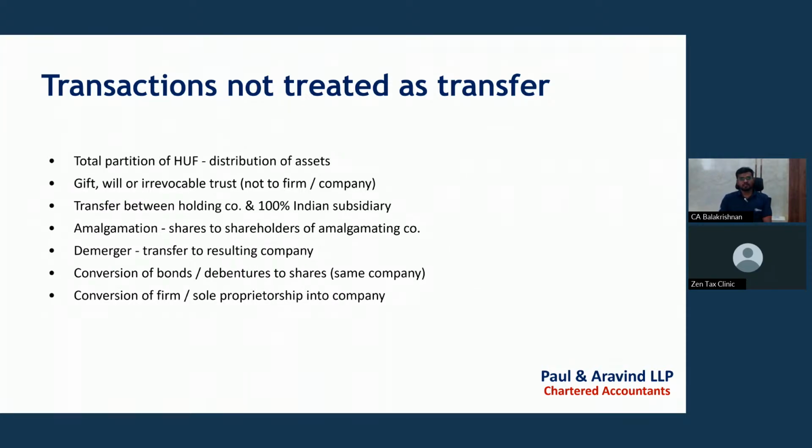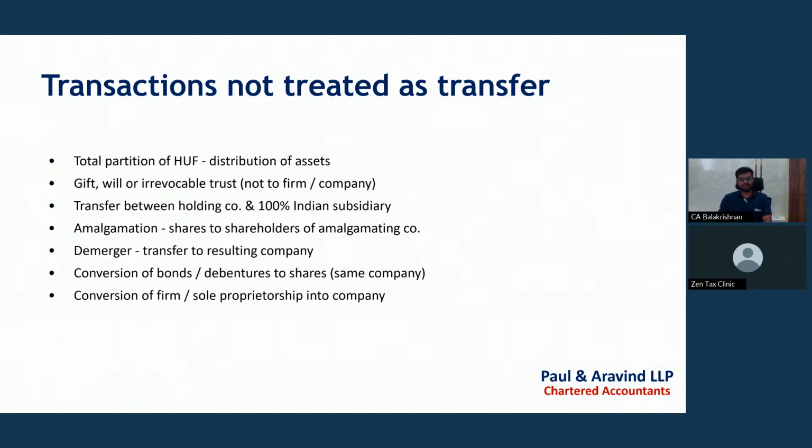We will see what is not treated as transfer. Generally everything is covered under transfer, but some exceptions have been given in the Income Tax Act itself. What are those exceptions? First one is total partition of HUF, which means if you are a member of the HUF and you receive a partitioned asset from the HUF, then it will not be regarded as transfer for the purpose of capital gains.